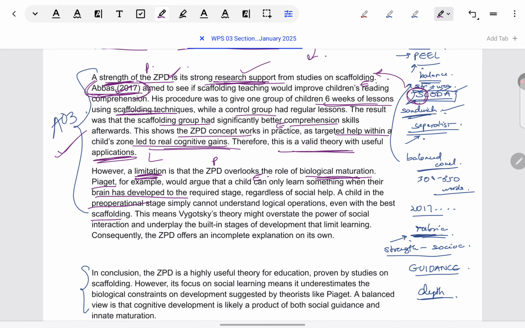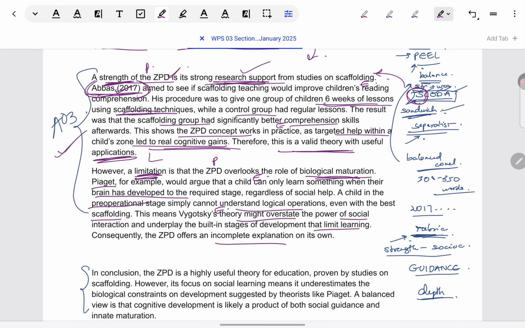A specific example is also given here, like the pre-operational stage. Vygotsky assumes that whether the child is pre-operational or operational will depend on the amount of scaffolding they are getting. But what about their brain's readiness or maturation to enter that stage? That is something which he doesn't account for. So, a contextualized explanation of why this is a weakness: because Vygotsky has overstated the power of social interaction, he has not considered other factors which are required for cognitive ability development, like Piaget has.